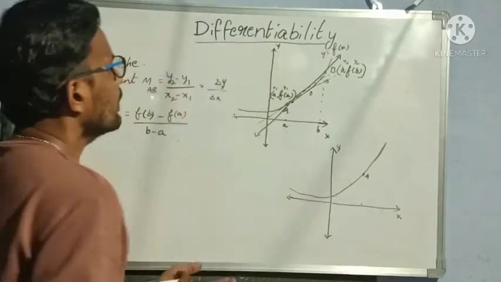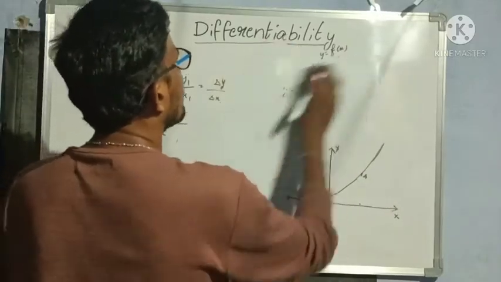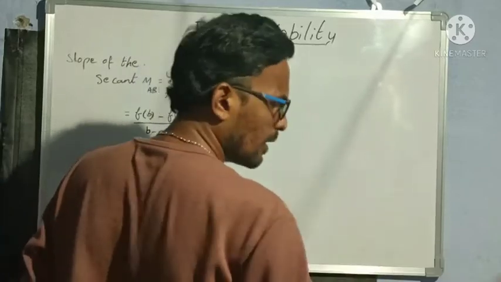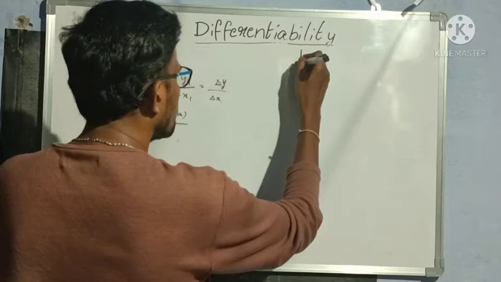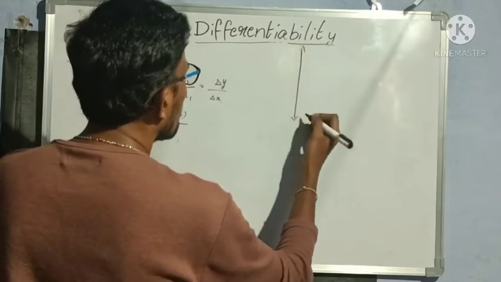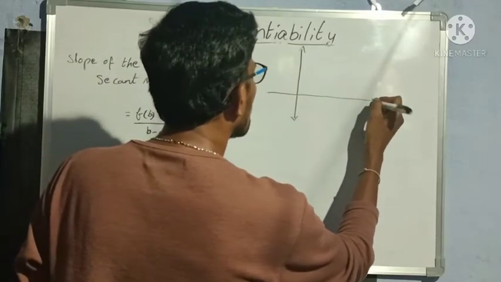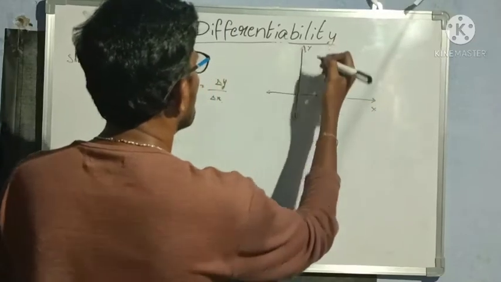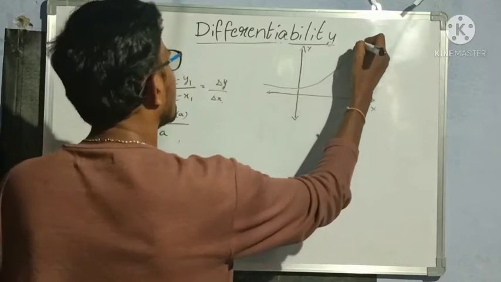Okay, wait. Let me change the secant graph also here. Then only you can understand the difference clearly. So now my secant graph also will change. So this is the x axis, this is the y axis, and again from here I am getting a graph like this.